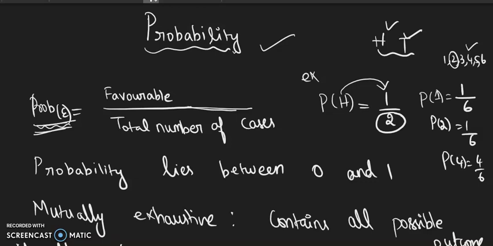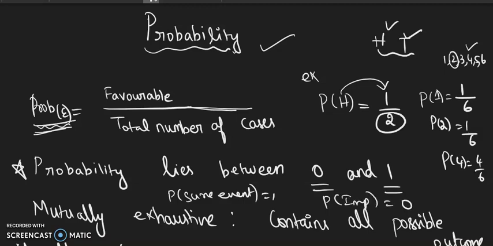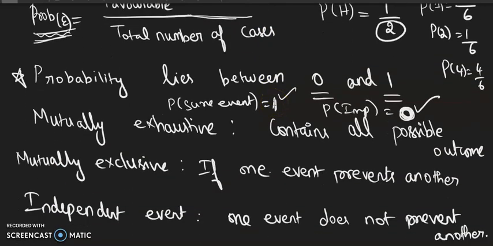Always remember that your probability values lie between 0 and 1. Because the probability of a sure event is always 1. Probability of an impossible event is always 0. For example, what is the probability of getting a gold rain today? So I will write 0 because it's an impossible event. Probability of a sure event means, what is the probability that I'm breathing right now? So we are breathing, right? So for sure this is happening. So we'll write 1. Always the probability value lies between 0 and 1.